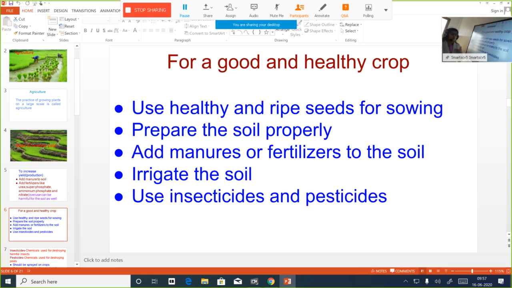Next, that step is also very important. What should a farmer do after selecting ripe and healthy seeds? He has to prepare the soil. What is preparation? You have seen farmers plowing, right? What is plowing? They make the soil loose. Sometimes they go for leveling the land. So all these are preparing soil for the sowing process. Before sowing the seeds, the soil has to be properly prepared, either by plowing or leveling. All these are steps done.